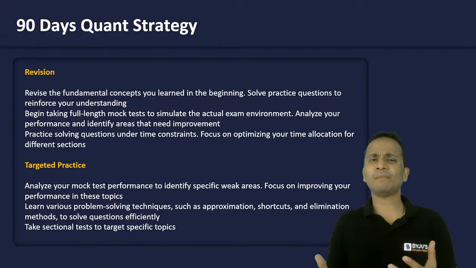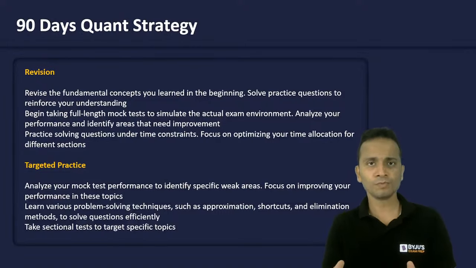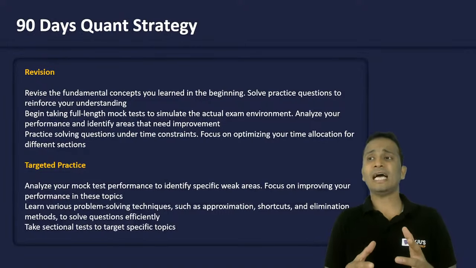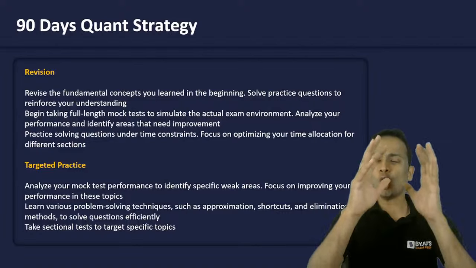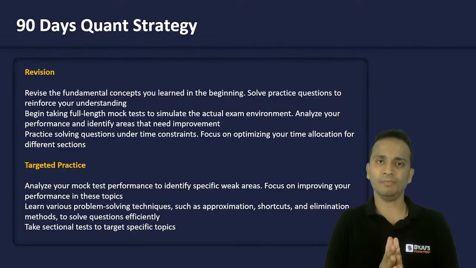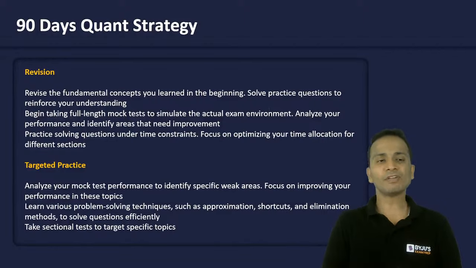So from every chapter, there might be 15-20 questions that would have taught you something new, that were difficult, that were different as far as concept is concerned. So look at all those questions at a time. I'm talking about the entire syllabus. Fine. Now after that, start with the targeted practice.